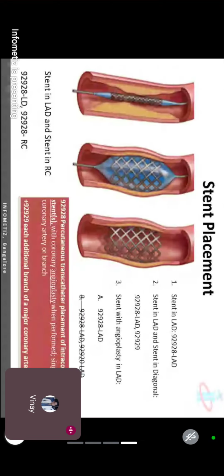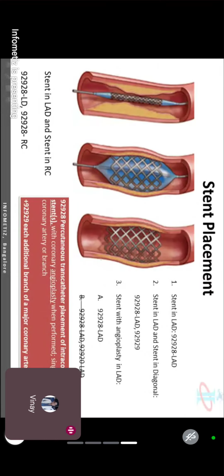Stent placement code 92928 and 92929. LAD, RC, both are major coronary arteries. Right? Major, not branch. So we cannot go for an add-on code. Clear? Just now you wrote down add-on codes are only and only for branches.